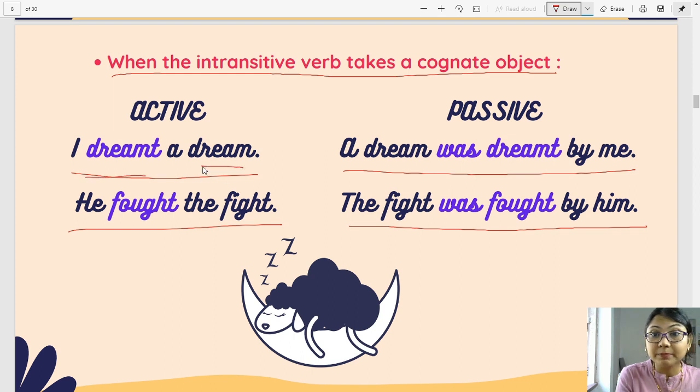Dreamt, dream. Fought, fight. So when I say a cognate object, it means it's related to the verb. Let me make it easier for you. The object is just the noun form of the verb. Same word: verb form, noun form. So these are called cognate objects. There are many such examples. You can always look up your dear friend Mr. or Mrs. Google and you will find all sorts of examples of cognate objects there.